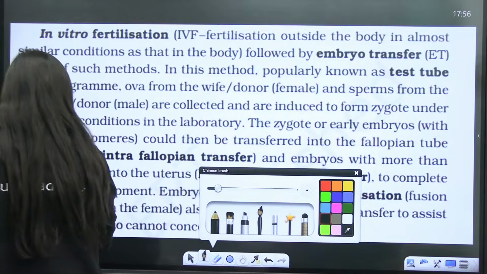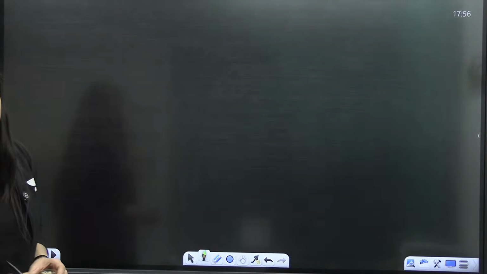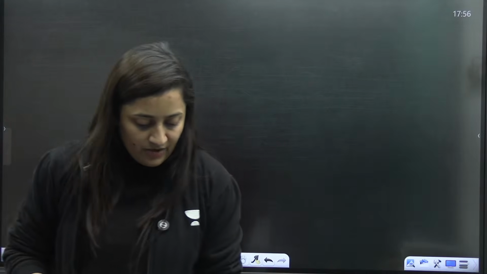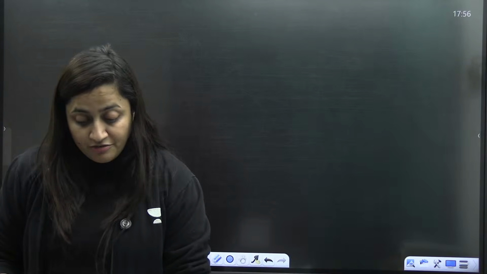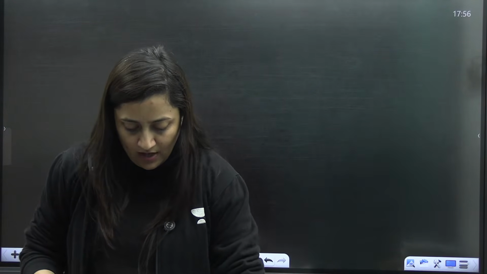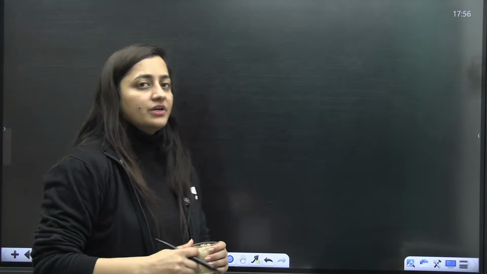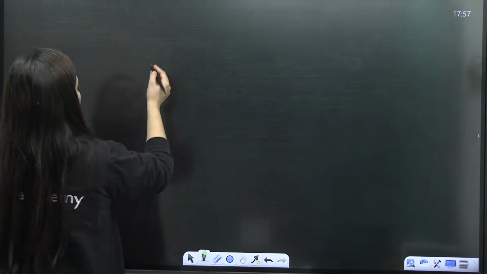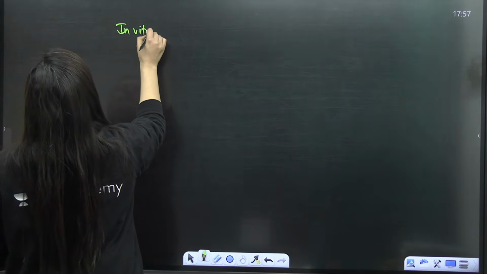If I have to discuss it, I'll divide this assisted reproductive technology into two parts. In one case, you are talking about in vitro fertilization, where the fertilization is taking place outside the body, right? There is another case where the fertilization is in vivo. Let's first just say in vitro fertilization.